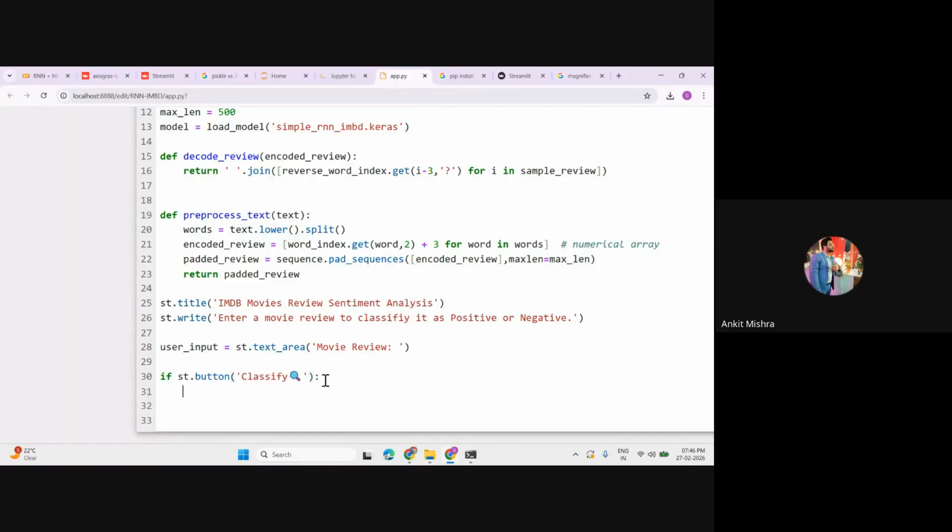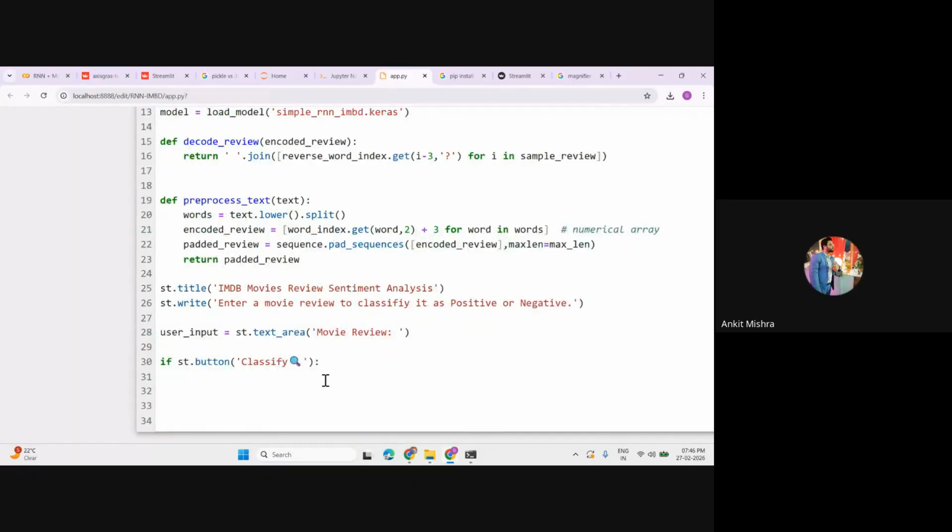So you can just simply complete this statement. If the user has given the input, whatever the input that you have, the user can click on this st.button. So what will this st.button try to do? It will first try to pre-process your data, where your data is the user input. So you can just simply call this function, which is the pre-processed text function, and inside this function you want to pass your user input.